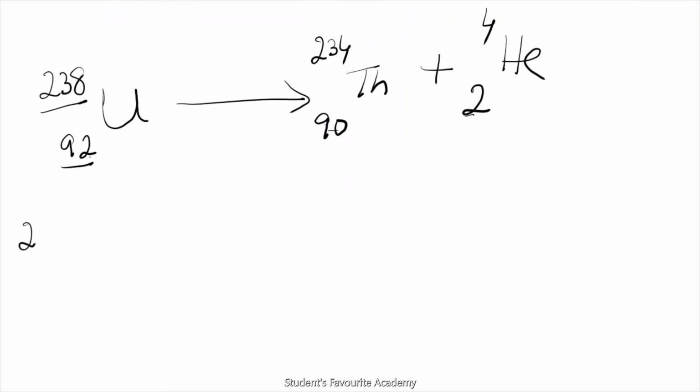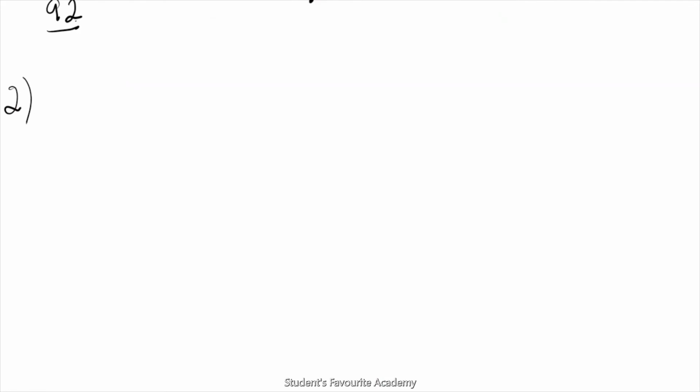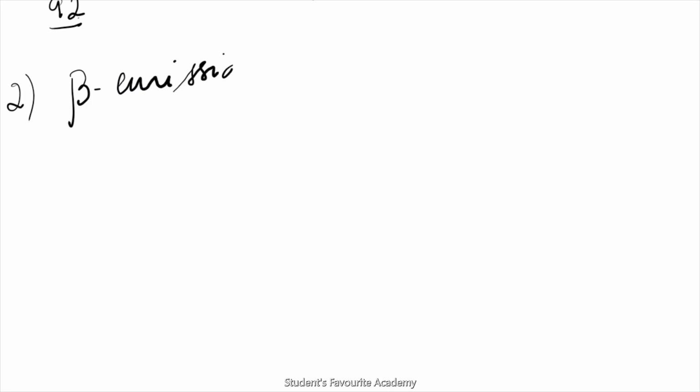Then beta emission. When unstable nucleus contains neutrons more than the protons, a neutron may change into a proton by emitting an electron for charge conservation. The electron given out from the nucleus at a high speed is called a beta particle.